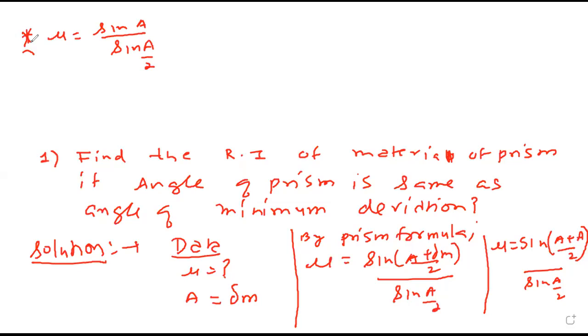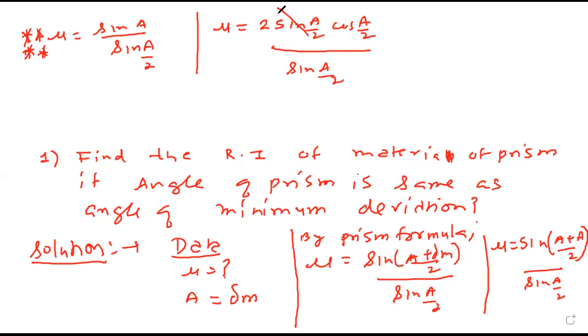After this, you should know trigonometry. Anybody knows what is the sine A formula? Sine A is 2 times sine A by 2 cos A by 2. Correct? You all know this. Upon sine A by 2. Can I cancel this sine A by 2, sine A by 2? So what will be mu? 2 times cos A by 2.